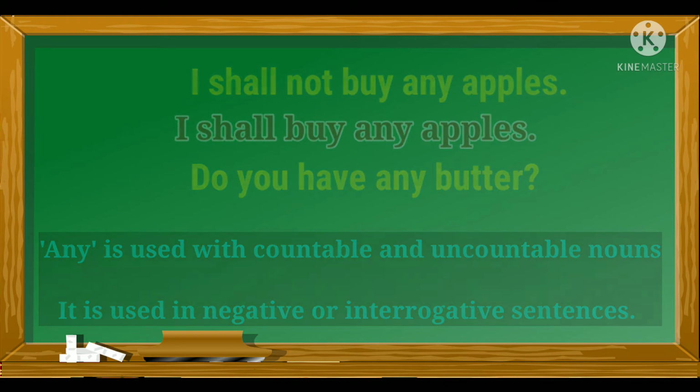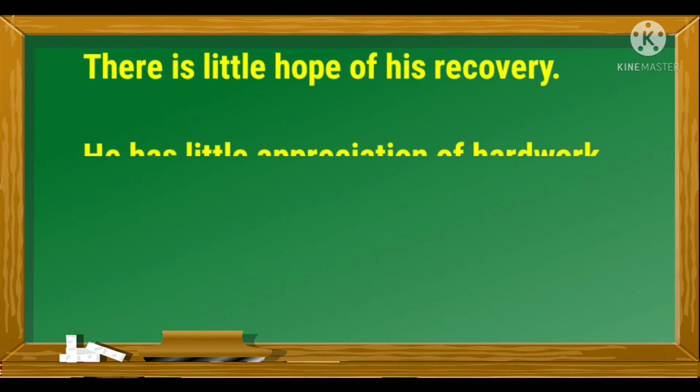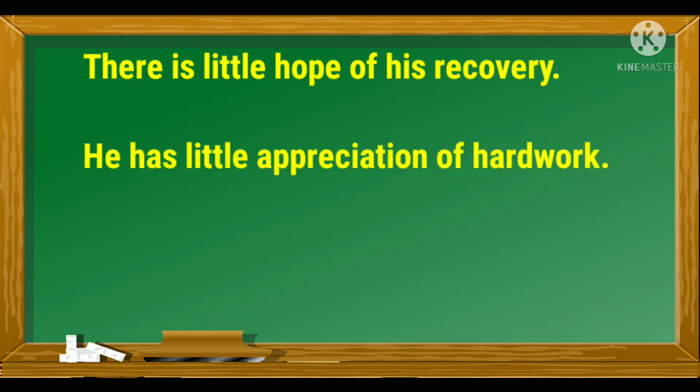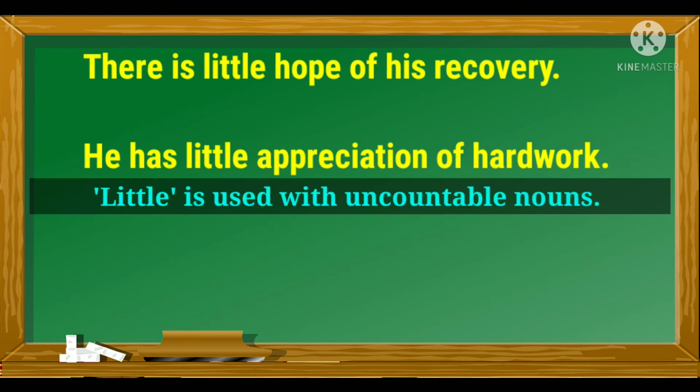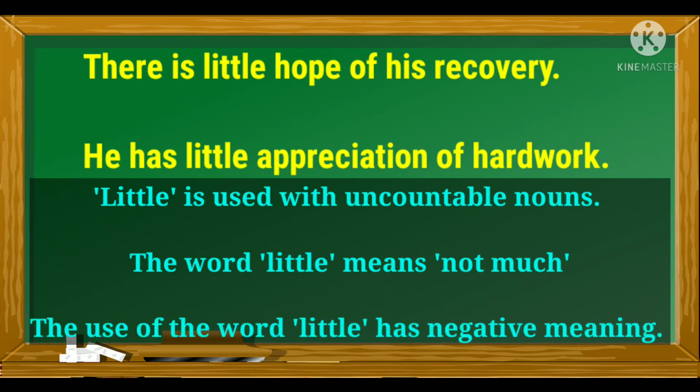Now look at these sentences. There is little hope of his recovery. He has little appreciation of hard work. So here the words hope and appreciation are nouns, right? And we have used the quantitative adjective little with them. So the quantitative adjective little is used with uncountable nouns. Actually, the word little means not much. So the use of the word little has a negative meaning. If you look at this sentence, there is little hope of his recovery, this tells us that there is a hope of his recovery, but that hope is not much.